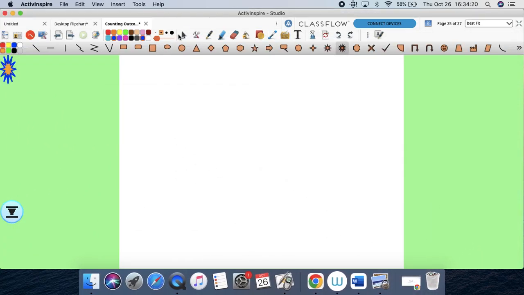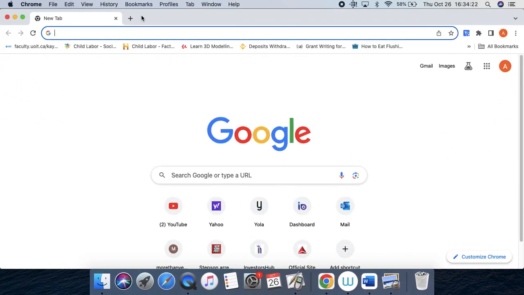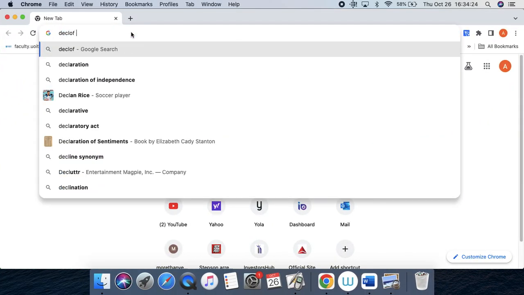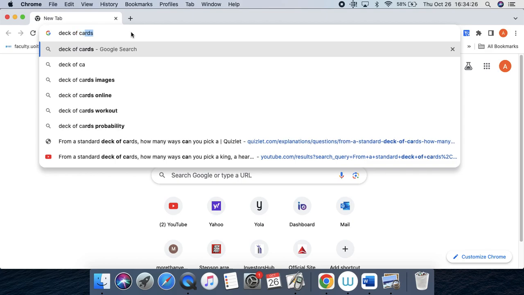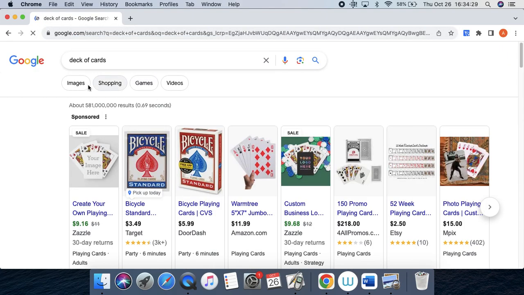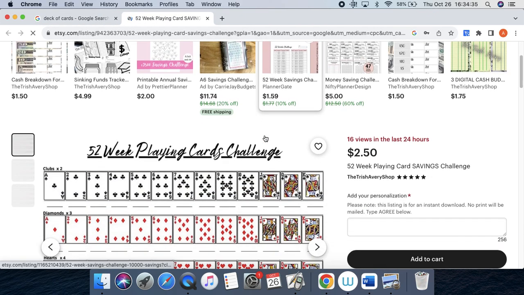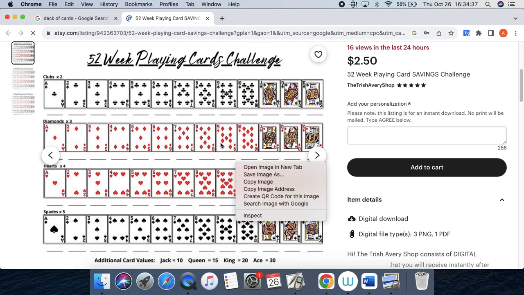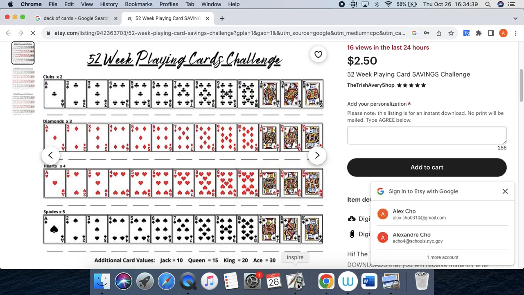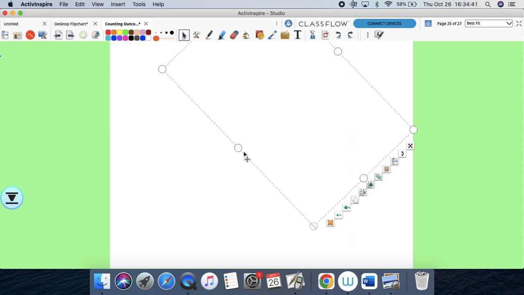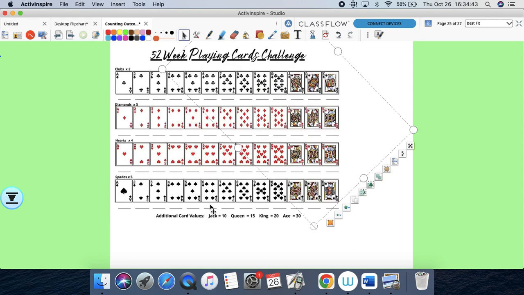So let me get a deck of cards for you guys. I'm pretty sure you're very familiar. If you look here, this is a deck of cards.